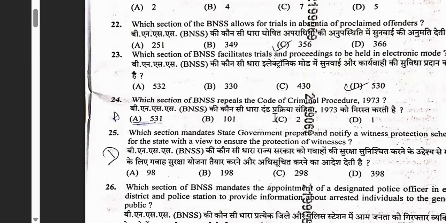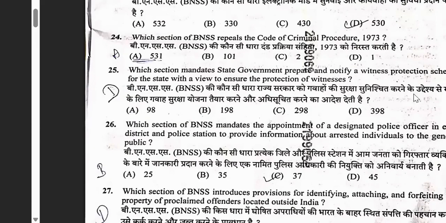Which section of BNSS repeals Code of Criminal Procedure 1973? Which section repeals? The sections given are 531, 101, 2 or 1. So normally it will be first or last. Generally repealing will be in the ending actually. So you can go to the last. Repeal and savings, 531. So straight away the first question itself you can answer from the BNSS itself: 531. The last section in the BNSS, that is repeal and saving, is that one. So repeal of the Code of Criminal Procedure is 531. Normally repealing will be in the beginning or ending. Repealing mostly will be at the end only. Okay. So repeal and saving is section 531.